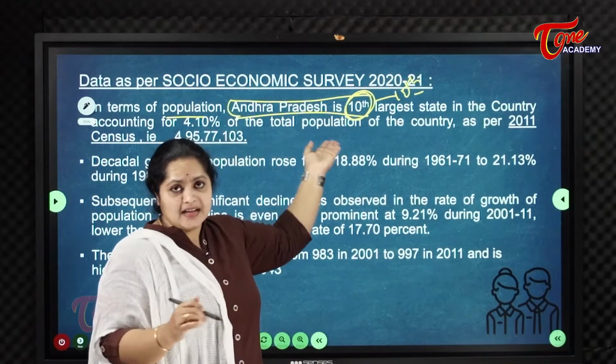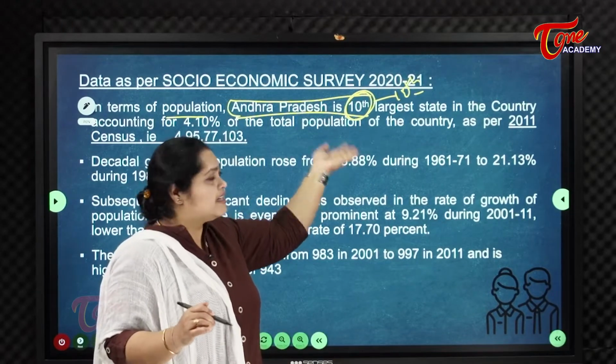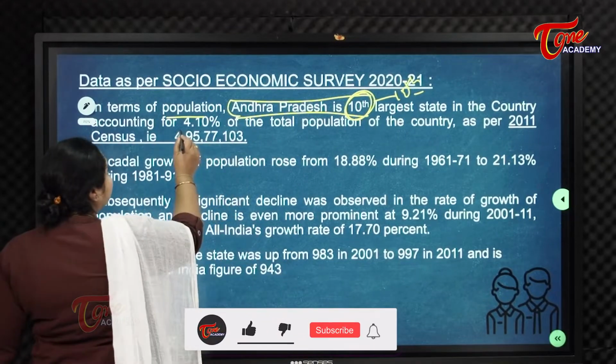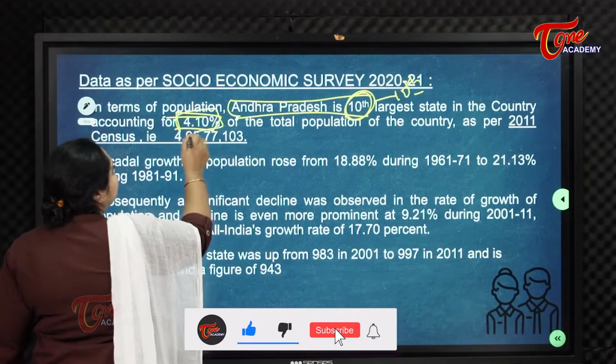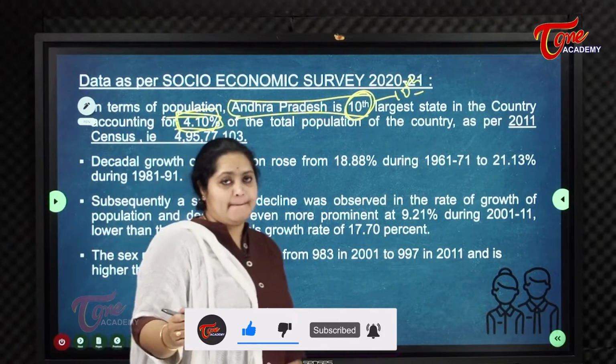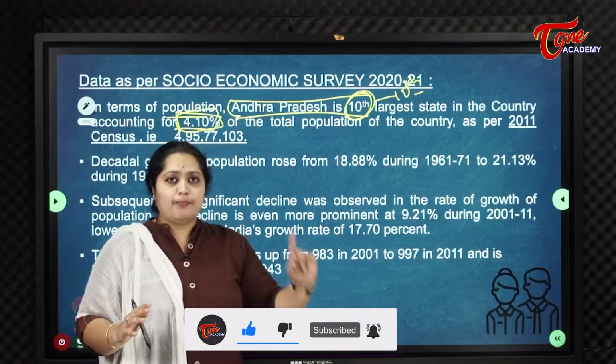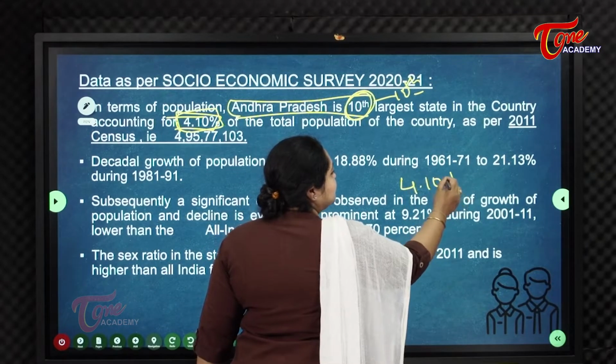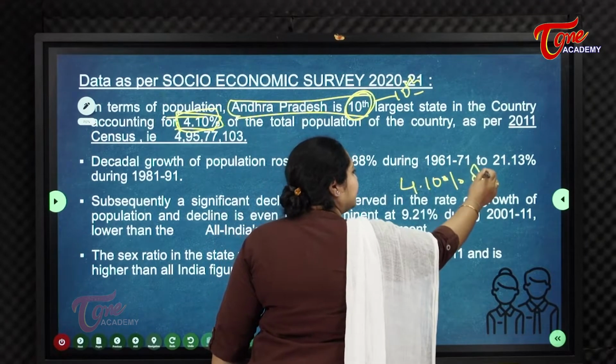Andhra Pradesh's rank is 10th position. That accounts for nearly 4.10% of the total population of India.